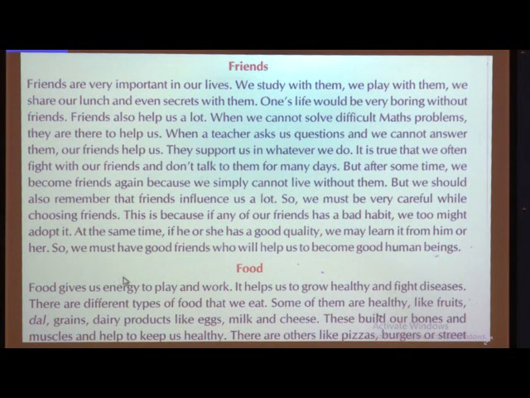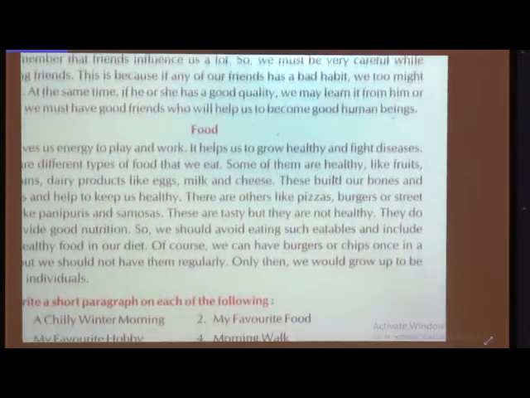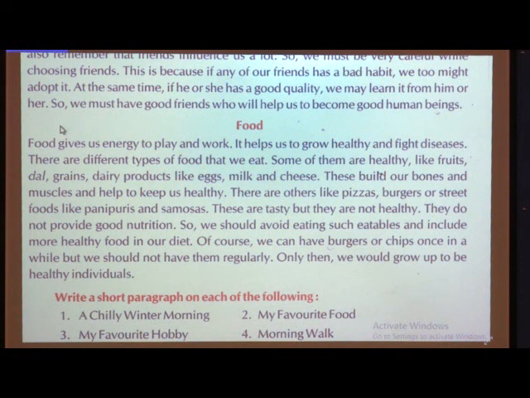So we must have good friends who will help us to become good human beings. If you have good friends, they will help you to become a good human being. See, the last line is very proper, very good. What they have told, if you have good friends, they will help you to become a good human being in your life, means they will try to make you successful or a good person in your life. So it is necessary, children, that you should have good friends, and then only you are going to learn good habits from them. I hope, children, you have understood this paragraph.